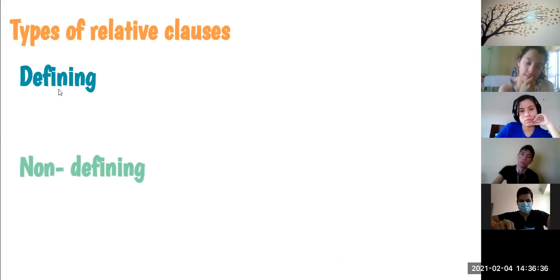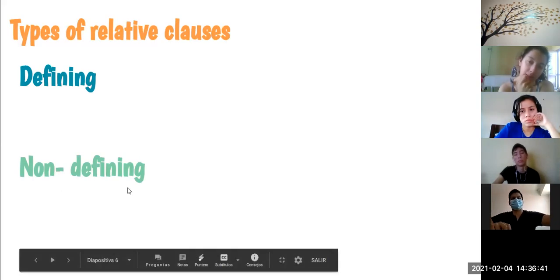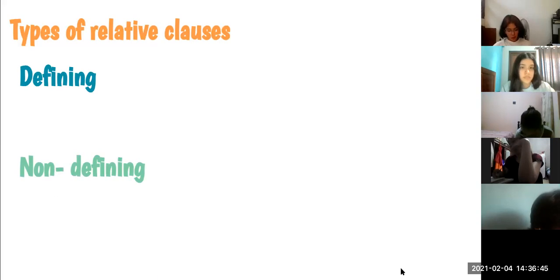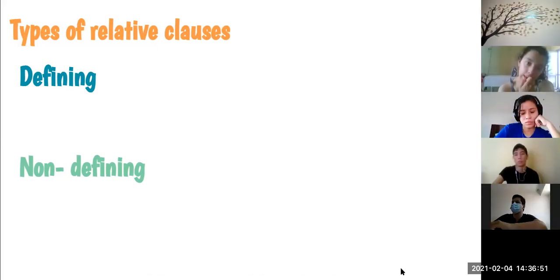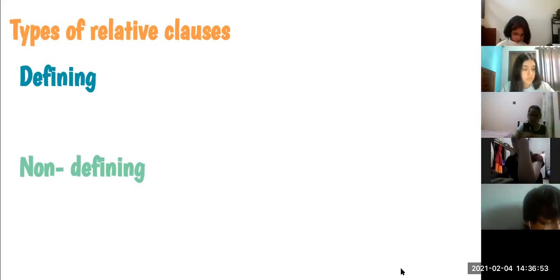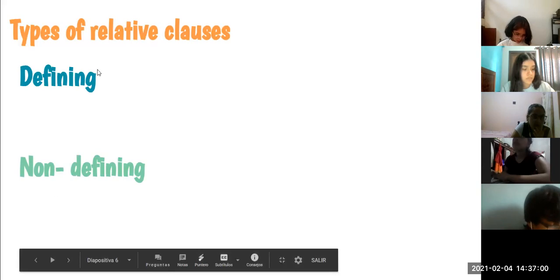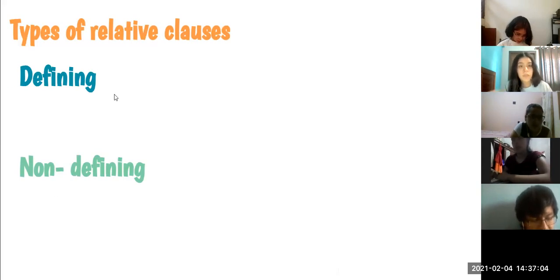Do you remember the difference between defining and non-defining relative clauses? No, none of you? Defining clauses give detailed information defining a general term, and non-defining give additional information. Yes, but not quite. Defining relative clauses give important information, essential information.